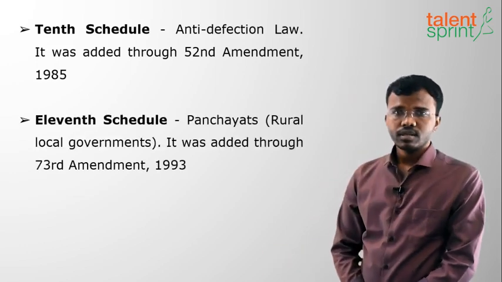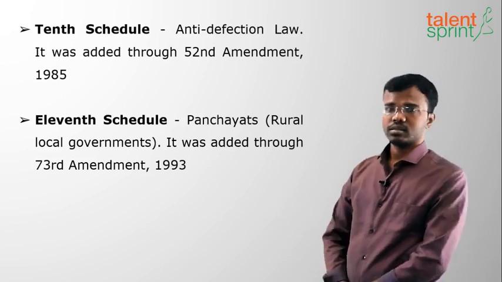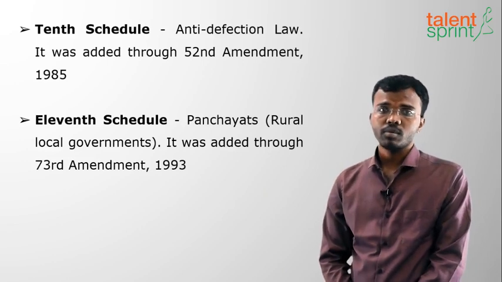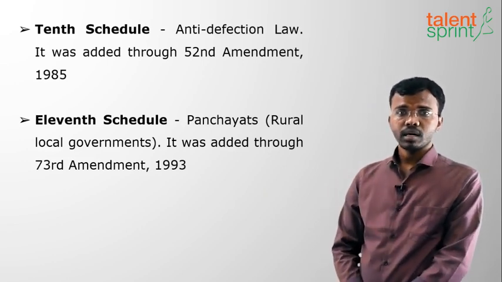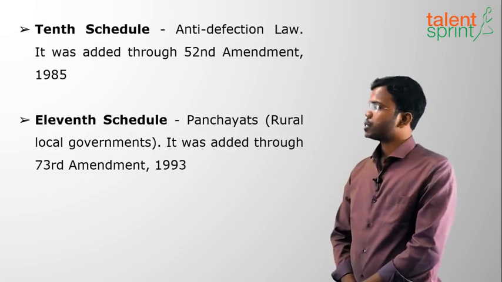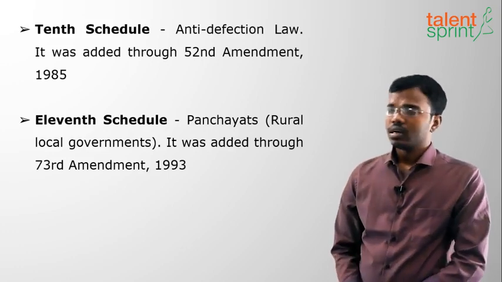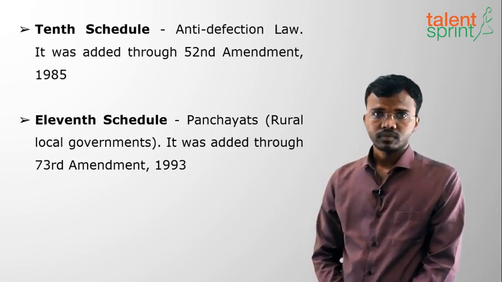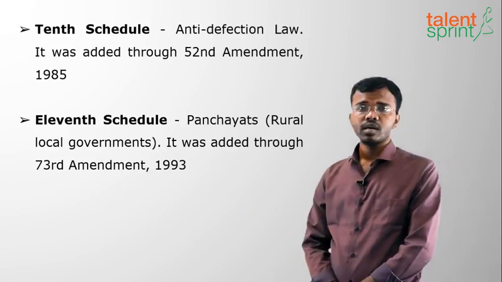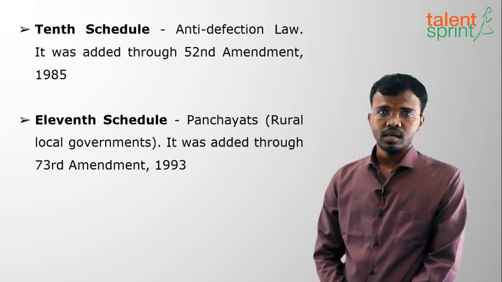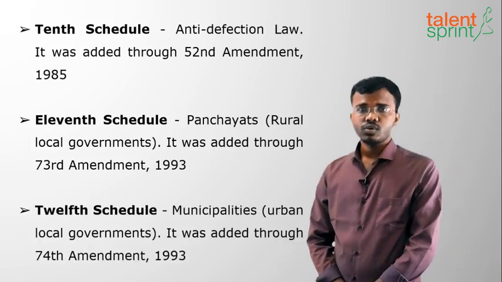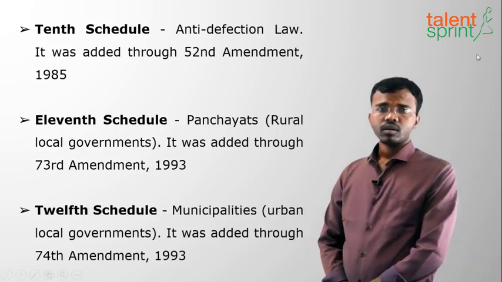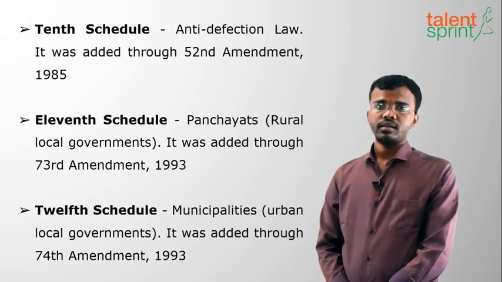Moving on to the 11th schedule. It talks about the panchayats, the rural local bodies. Panchayats are called the grassroots of democracy by Mahatma Gandhi. This 11th schedule, which talks about panchayats, was added through the 73rd Amendment 1993. This is a historic amendment which gave constitutional status to panchayats. Next is the 12th schedule, that is municipalities. It was added through the 74th Amendment in 1993.